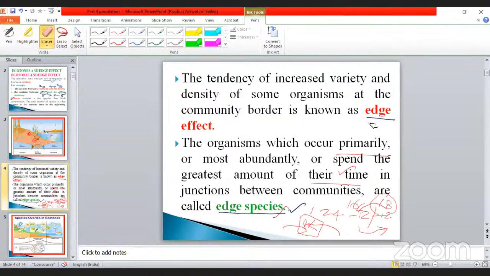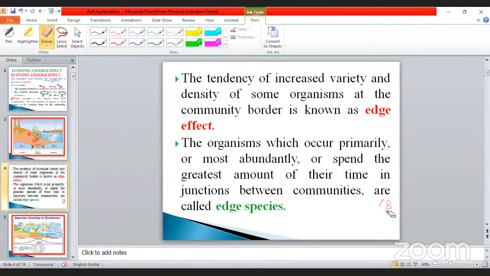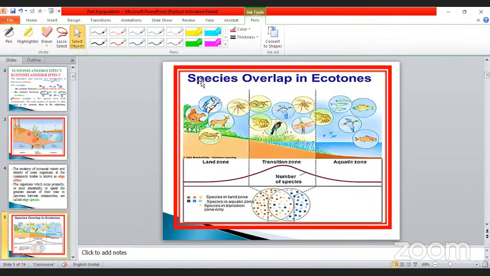So one is called the edge effect, and another one is called what? The edge species. What is the meaning of edge species? Already we studied how many times they spend in between the space, the ecotone ecosystem, isn't it? So that is considered as which one? Edge species. See here, the species overlap in ecotones.